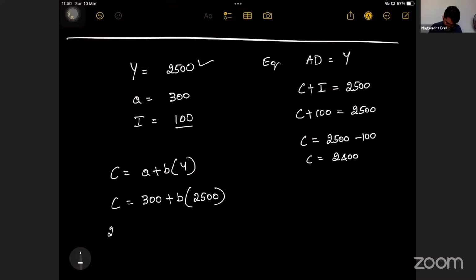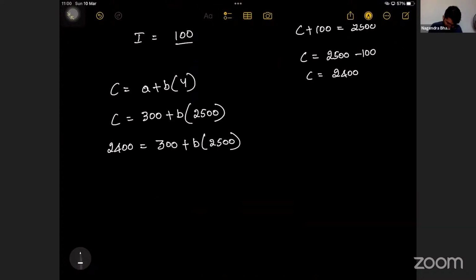So 2,400 is equal to 300 plus B into 2,500. 2,400 minus 300 is equal to B into 2,500. 2,100 is equal to B multiplied by 2,500.